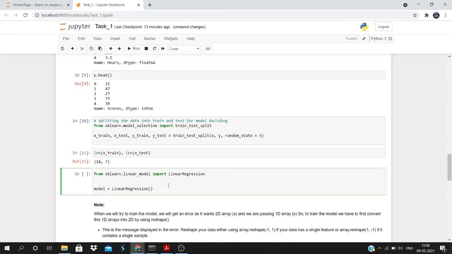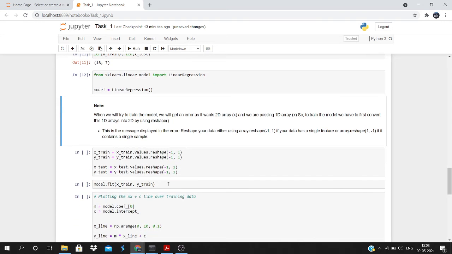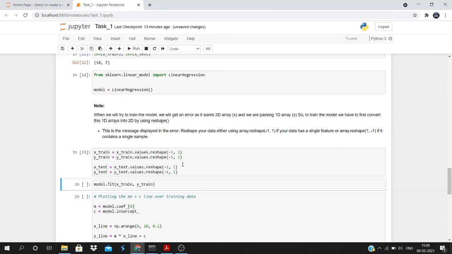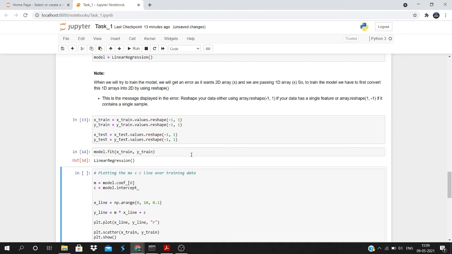Now I'm selecting the model. After selecting the model, I have to fit the training data to it. But if I'm trying to fit it directly, I'm getting an error saying these arrays are 1D arrays and the fit wants 2D arrays, and the message displayed says that I need to reshape it. So that's why I have reshaped all the training and testing parts here, and then I am fitting the model. So here my model training got finished.